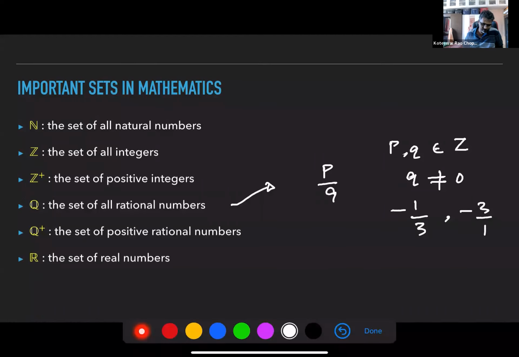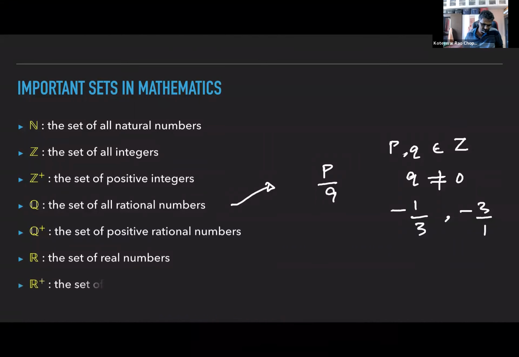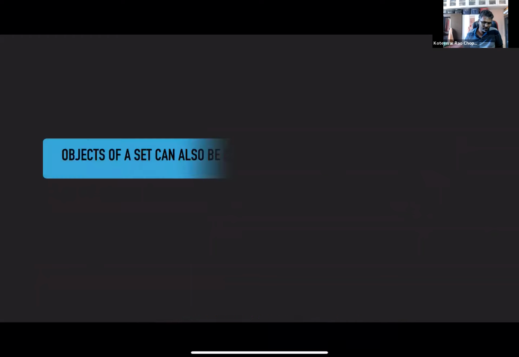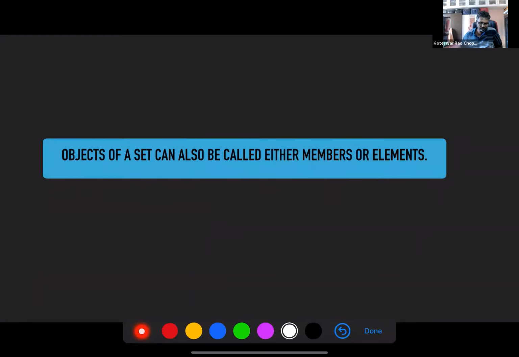R is the set of all real numbers. If you again place that plus sign there, you have the set of positive real numbers. Now, this is understandable, right?